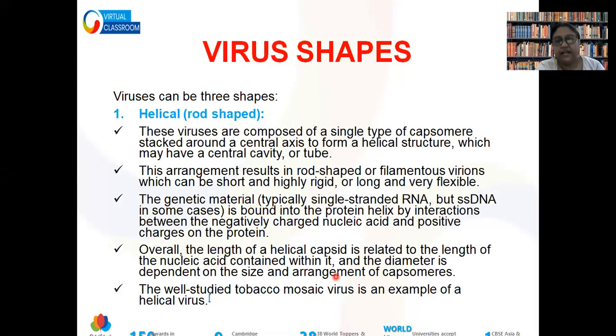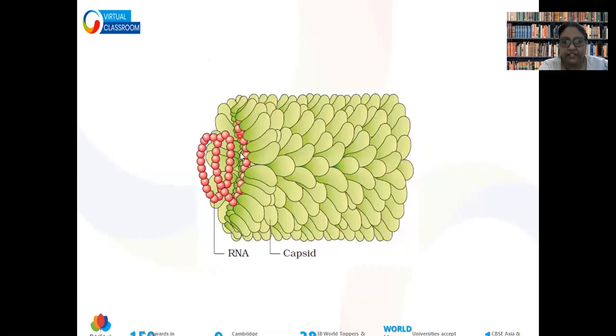So there can be viruses in different shapes. It can be helical. It can be tadpole-like. So let us look into the different shapes of virus. Helical viruses are composed of a single type of capsomere, and they are arranged like this.